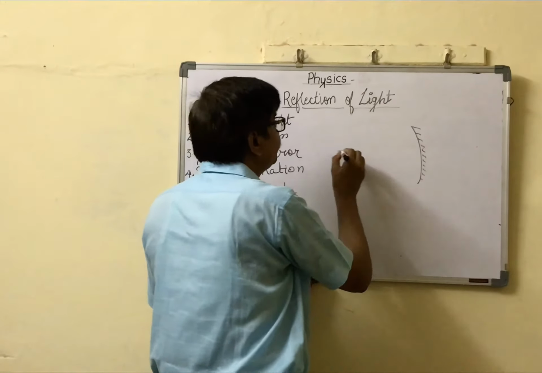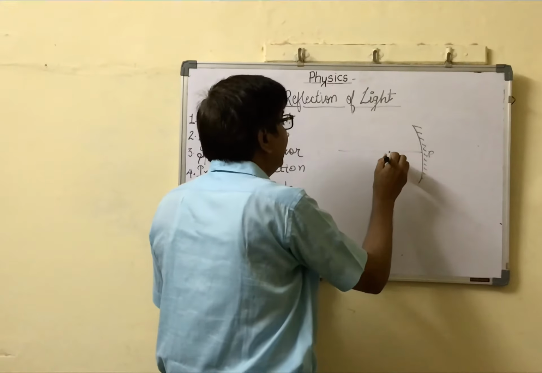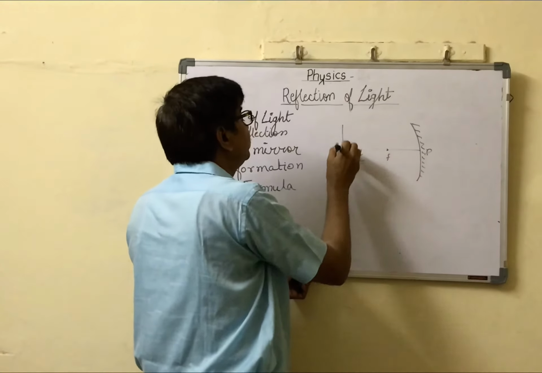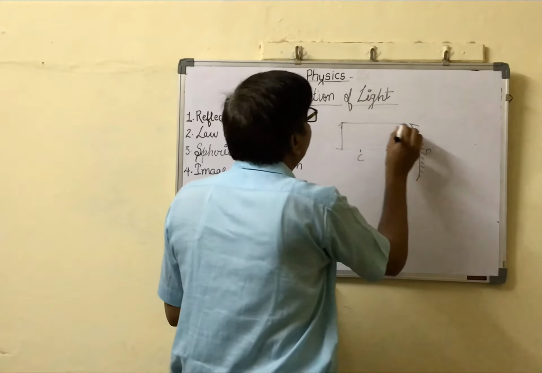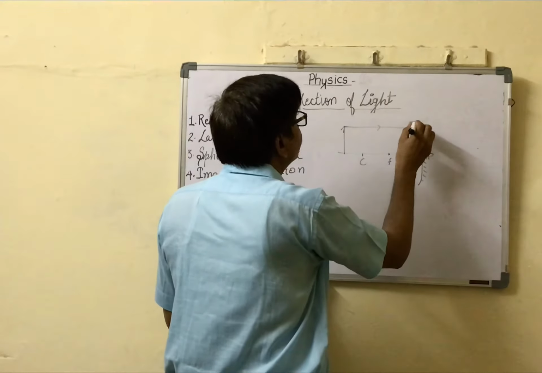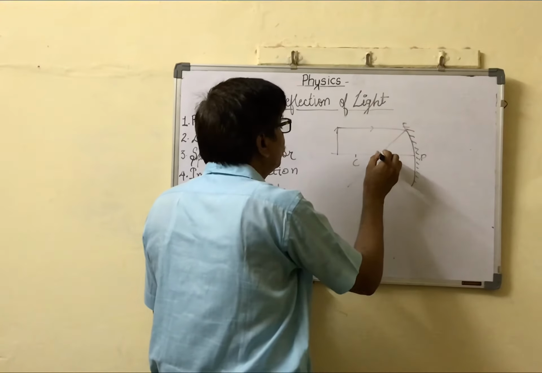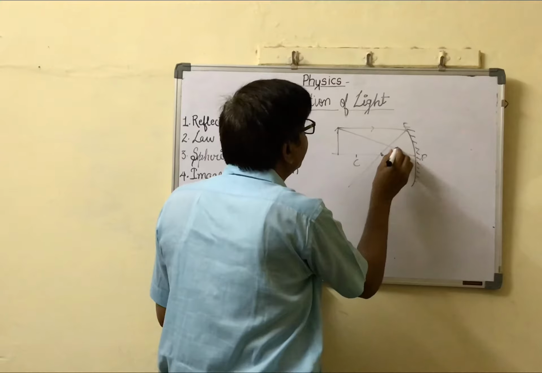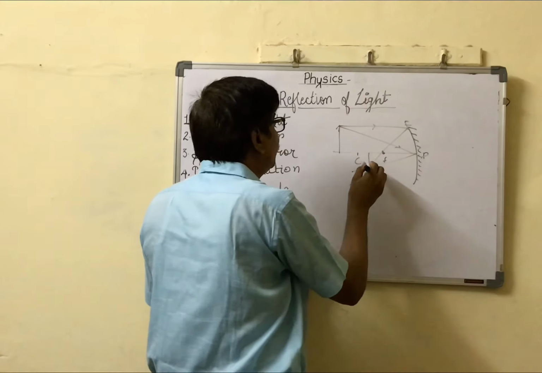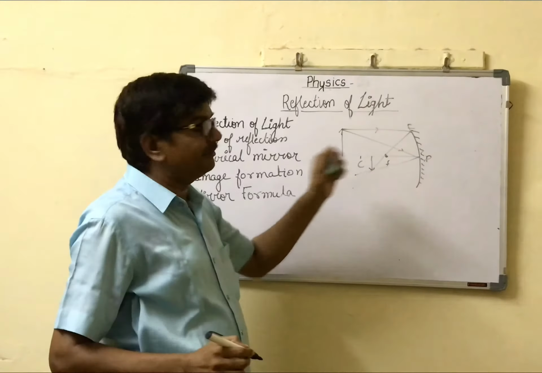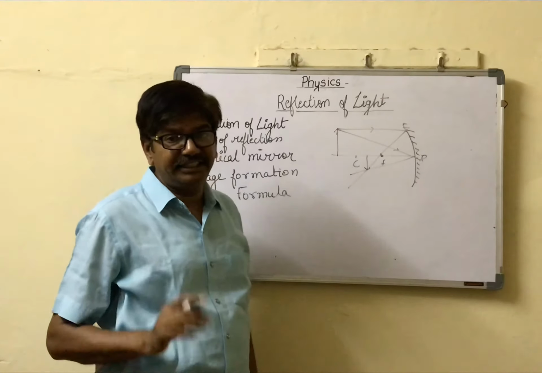In the last diagram, F, C, beyond C, a ray parallel to the principal axis passes through the focus, and with the second ray, the image is formed between C and F. Real image, diminished.